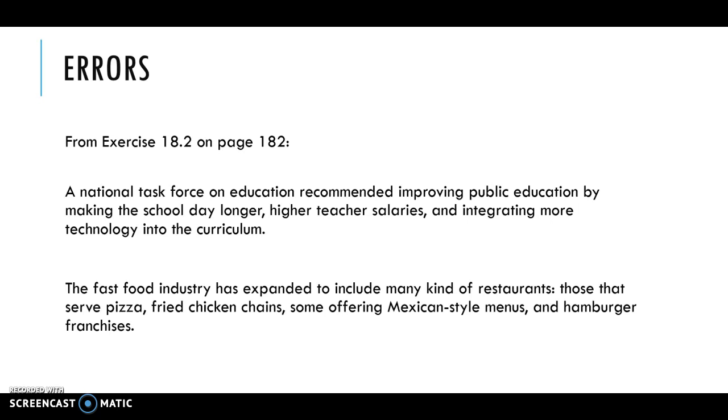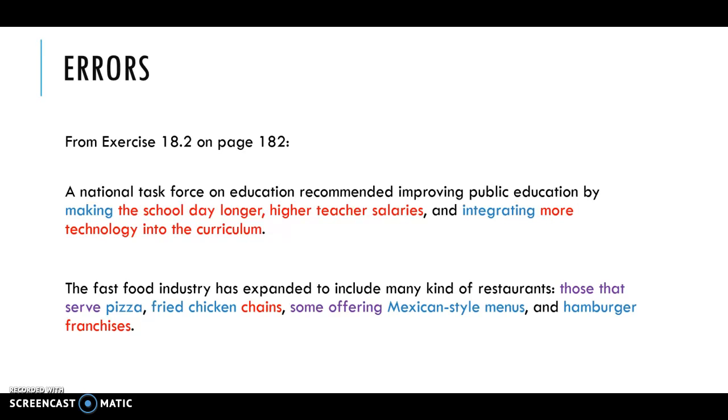Both of those examples have items in a list, but one of the items or multiple items are just phrased in different ways or start off in different ways. The color coding shows this different structure for some of the items, right? In the first example, by making the school day longer, making is the verb phrase that starts off the item. And then in the last item, integrating more technology into the curriculum. That's okay, but there's no verb word, there's no ing verb for higher teacher salaries. That needs to be changed so that it matches the other two.